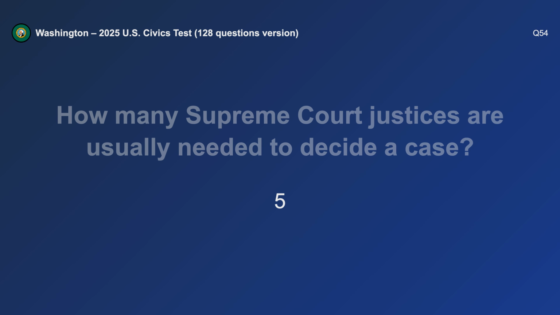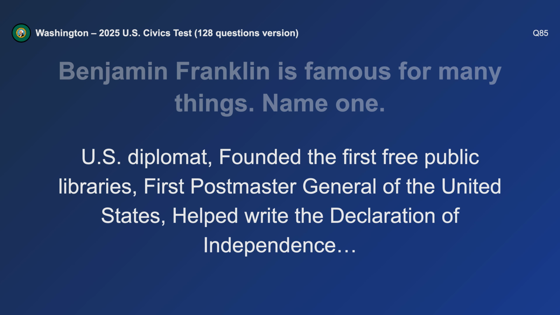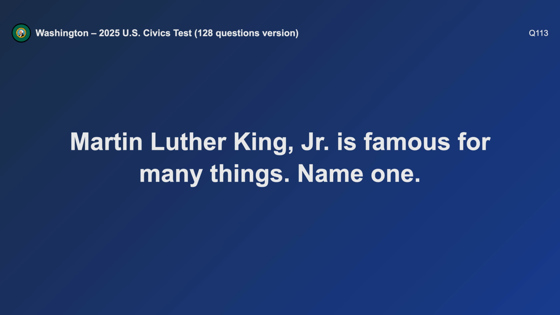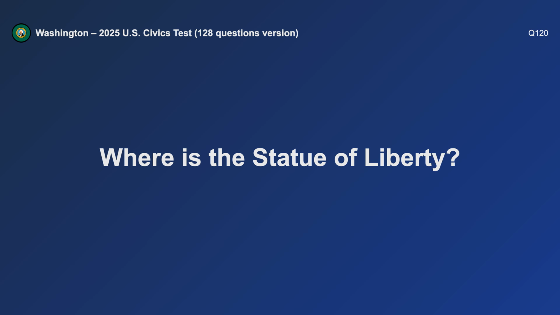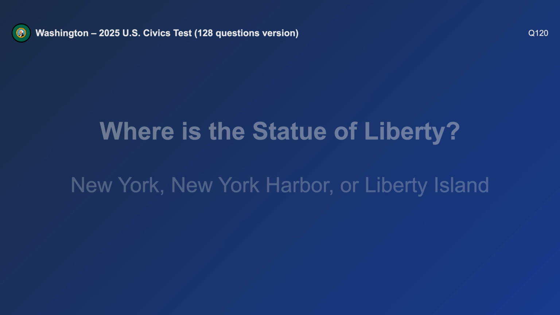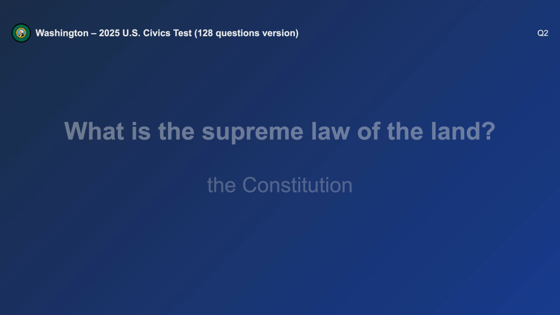How many Supreme Court justices are usually needed to decide a case? 5. Benjamin Franklin is famous for many things. Name one. U.S. diplomat. Martin Luther King, Jr. is famous for many things. Name one. Fought for civil rights. Where is the Statue of Liberty? New York. What is the supreme law of the land? The Constitution.